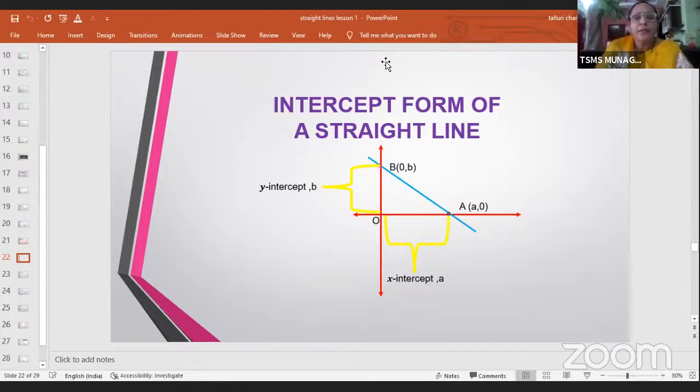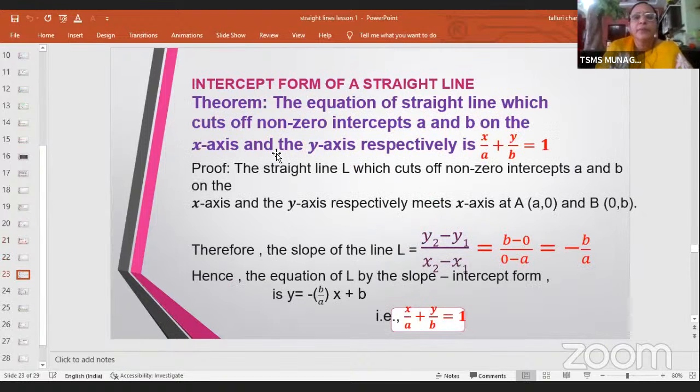Now here we have another avatar, that is the intercept form of a straight line. As I've told you previously, intercept is nothing but that portion on x-axis cut by the line, which becomes x-intercept, which is denoted by small a here, and the portion cut on y-axis is b. This is called y-intercept and this portion is called x-intercept. The notations here are x-intercept is small a and y-intercept is small b.